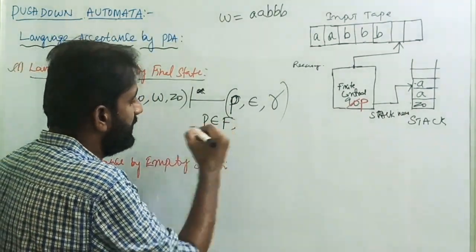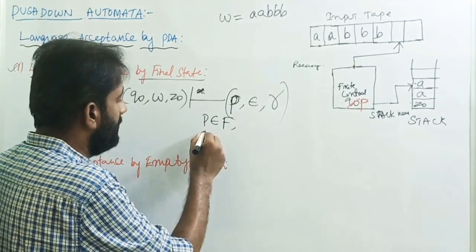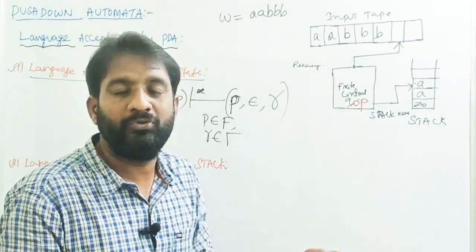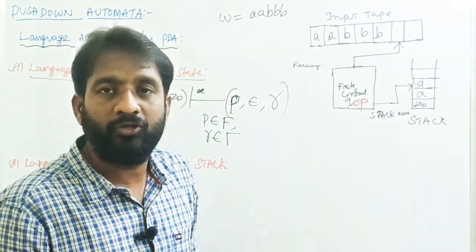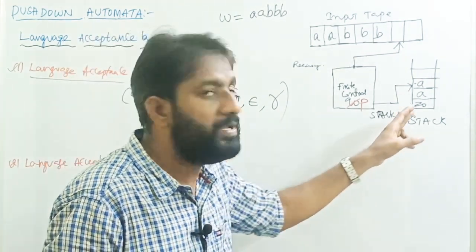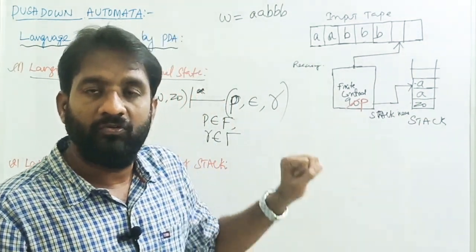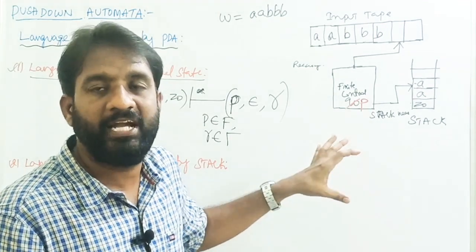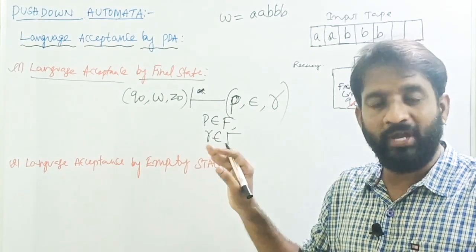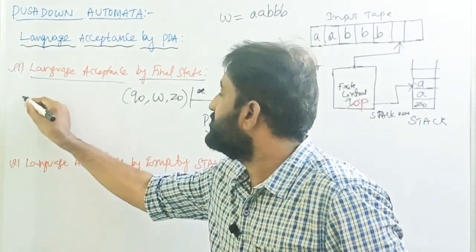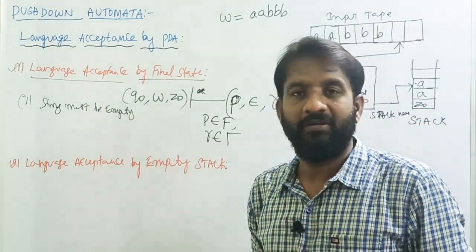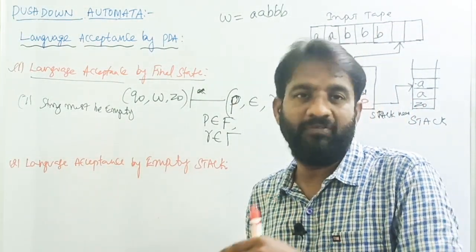P belongs to the final states, and gamma belongs to the stack alphabet. After reading all input symbols in the string, the pushdown automata must enter one of the final states. At that time the stack may not be empty, so we can say the string W is accepted by final state. Clearly observe, there are two conditions to accept any string by final state. The first condition is the string must be empty. The second condition is the machine must have entered a final state.